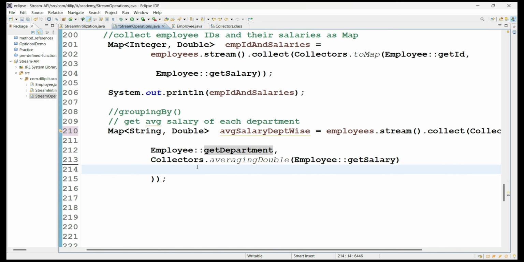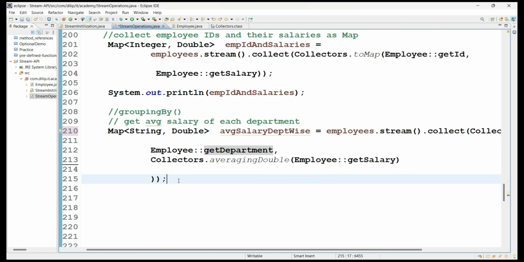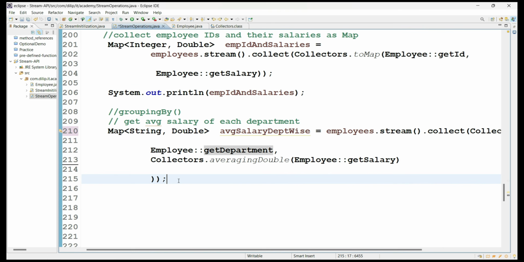But now it is just like utilizing existing features, or like a fill-in-the-blanks way they provided the solutions with Stream API. That's why Stream API became more popular among the Java 8 features. To understand Stream API, we should know all the other Java 8 features as a prerequisite: default methods, static methods inside interfaces, constructor references, method references, functional interfaces, and lambda expressions. Together, all these help to understand our Stream API.